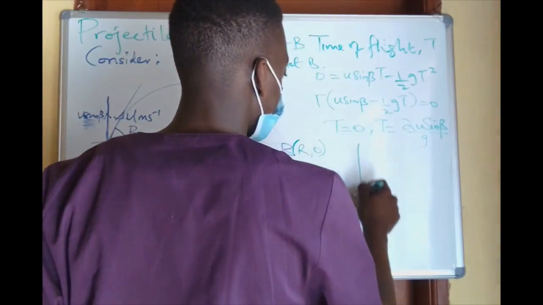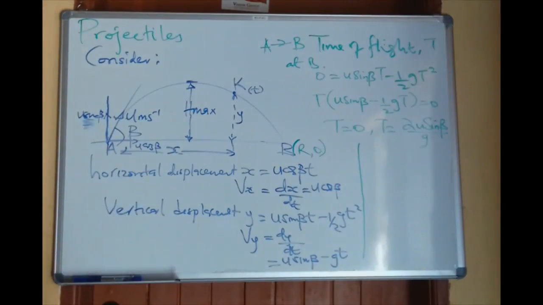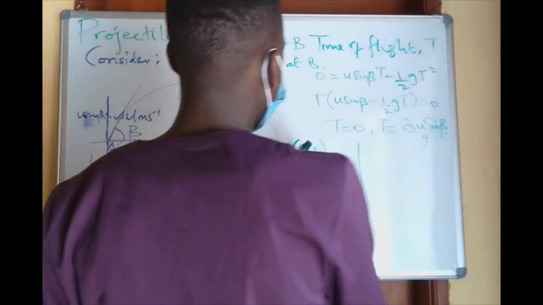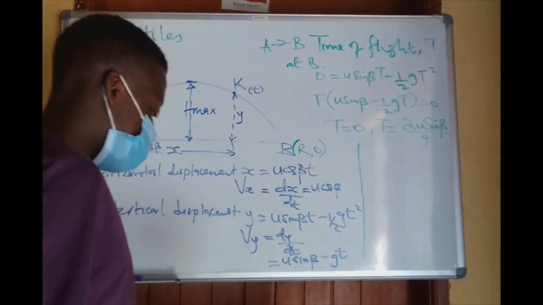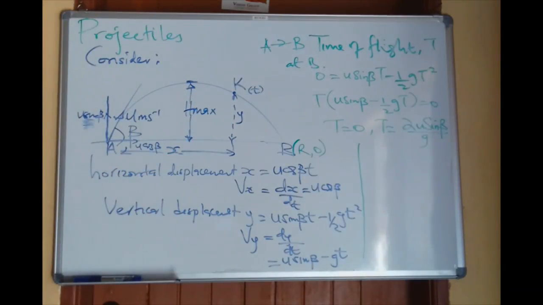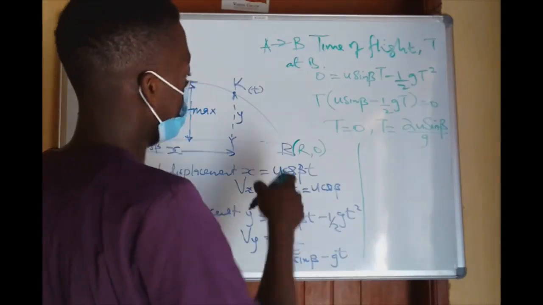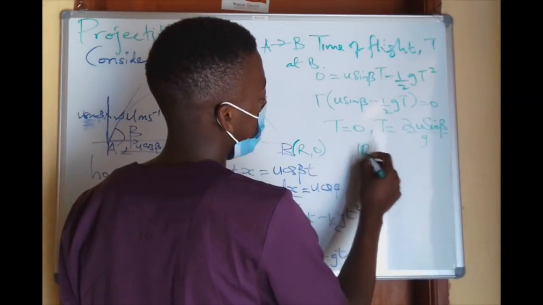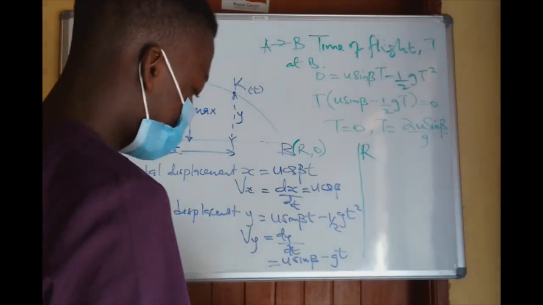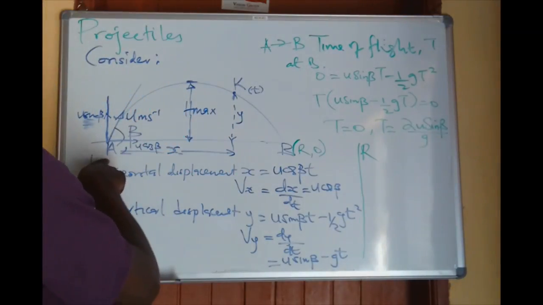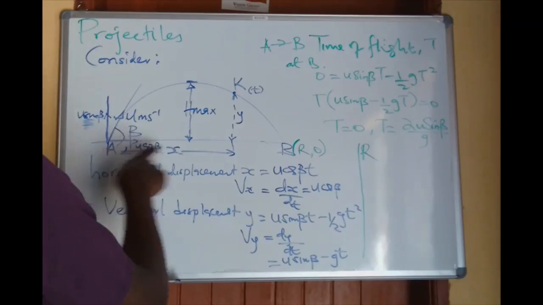Now our fourth terminology, allow me to call it the horizontal distance, capital R. How do we get it? This capital R is the maximum distance covered by the particle to cover this distance AB.